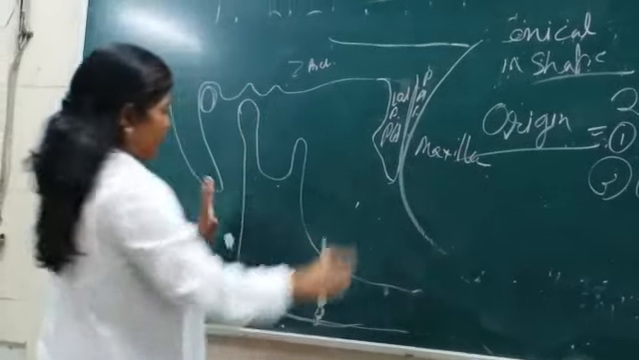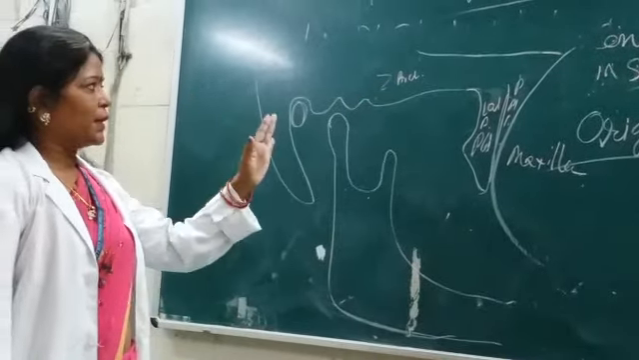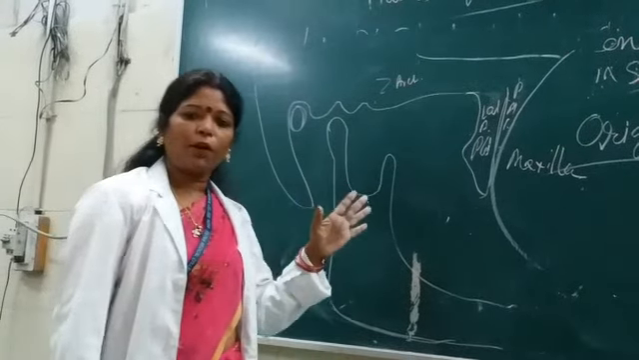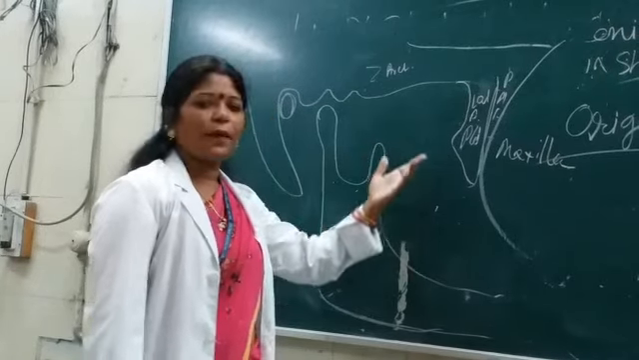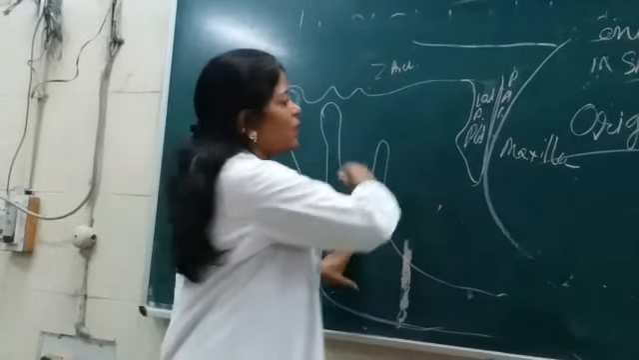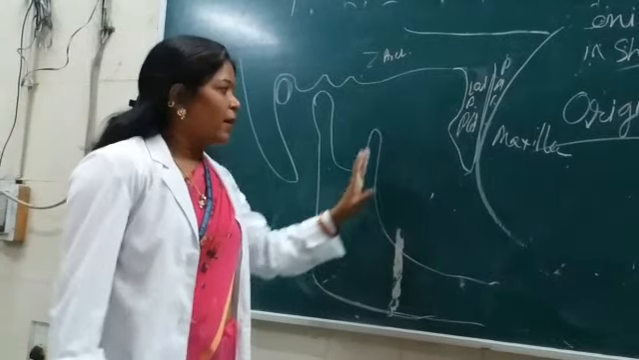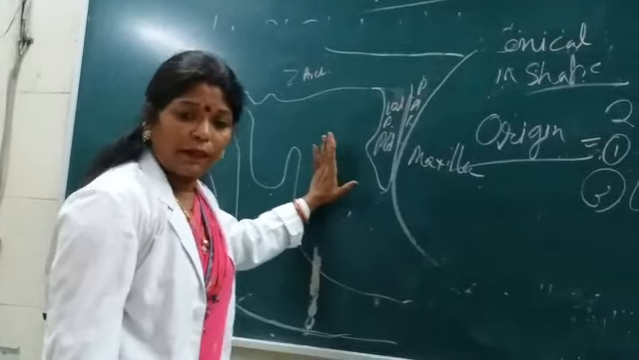Again, the same diagram. Now, the lateral pterygoid muscle is the key muscle of the infratemporal region because so many important structures are closely related in relation with the lateral pterygoid.